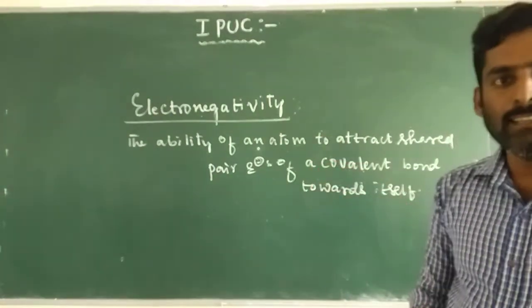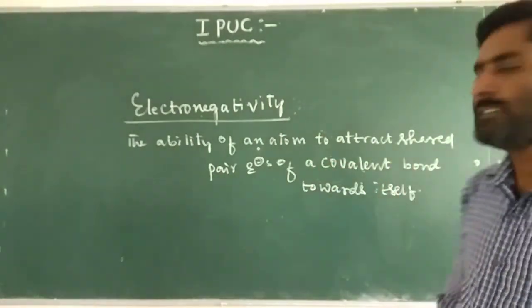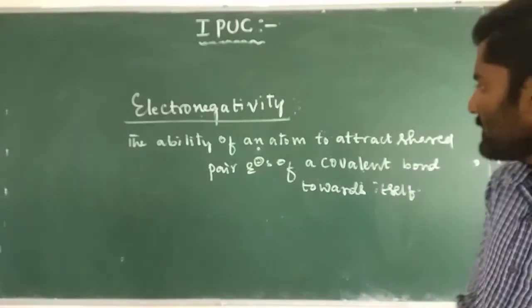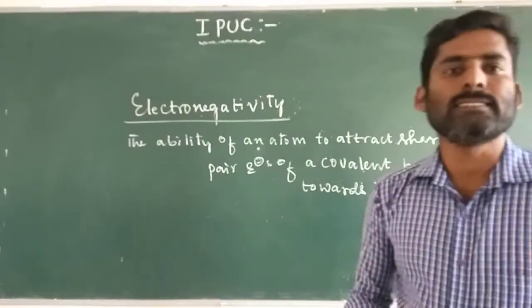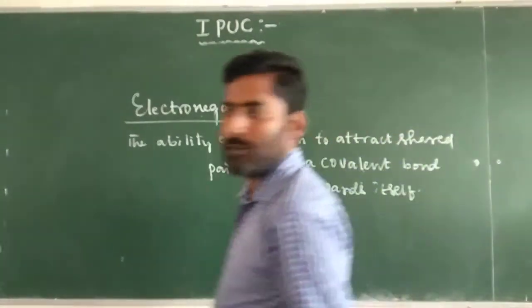So the tendency or the ability of an atom to attract the shared pair of electrons of a covalent bond towards itself is called electronegativity.